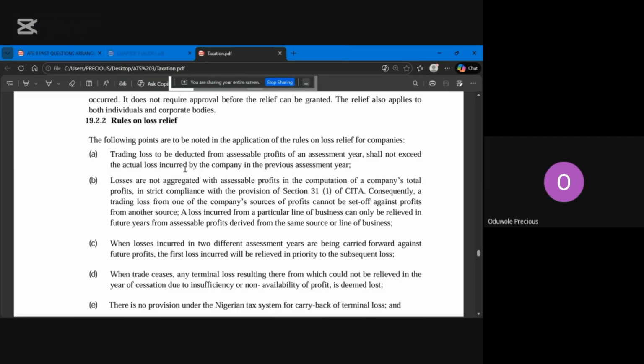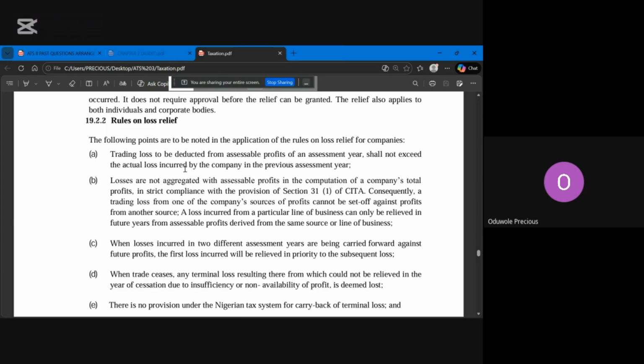Okay. So now we have rules on loss relief. The first one is that trading loss to be deducted from the attributable profit of an assessment year shall not exceed the actual loss incurred by the company in the previous assessment year. So what we are trying to say is, for example, let's say the company made a loss of 20 million.